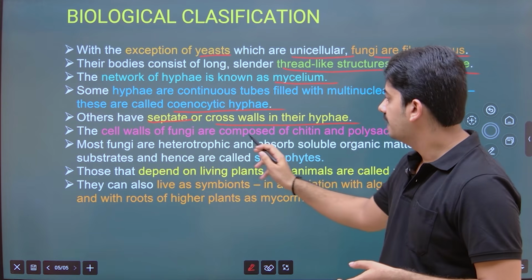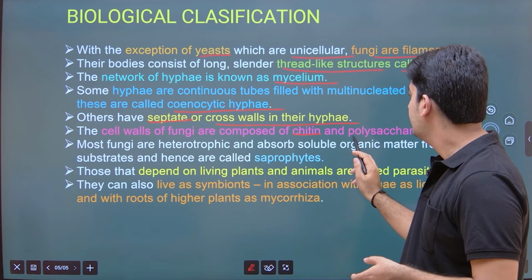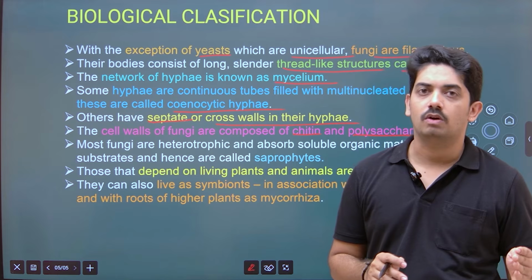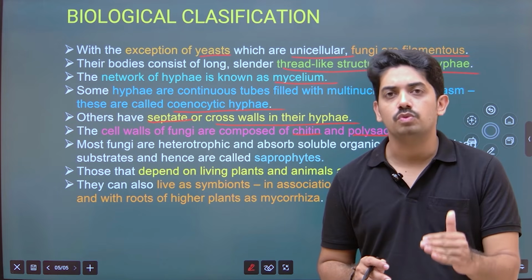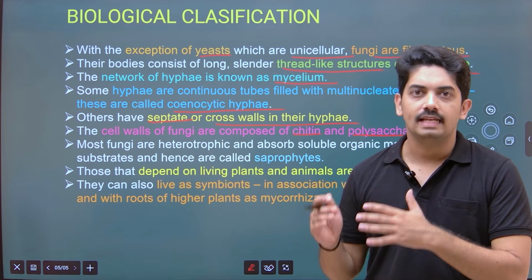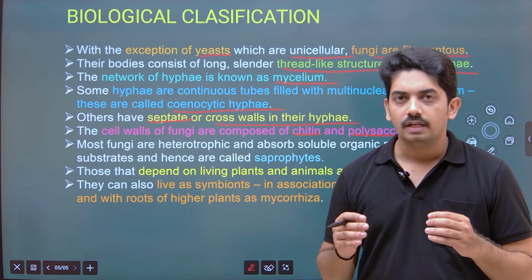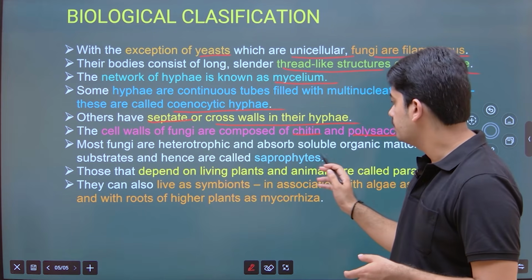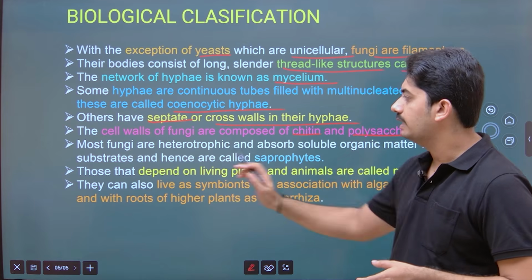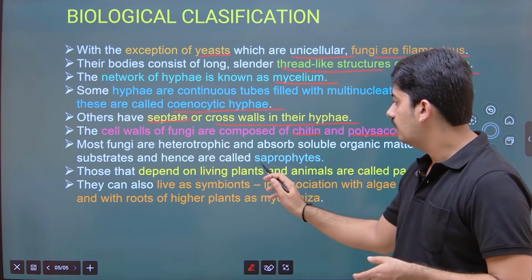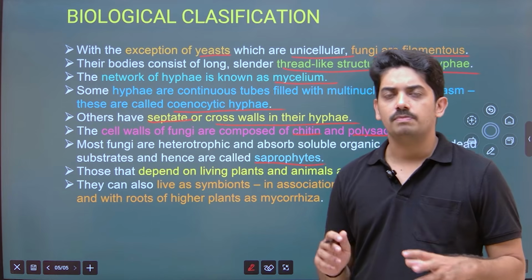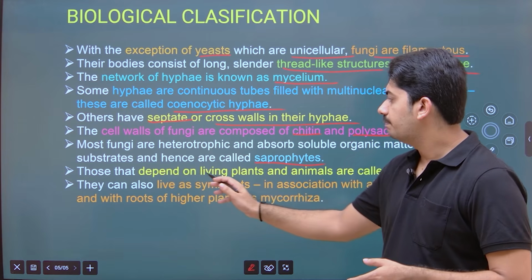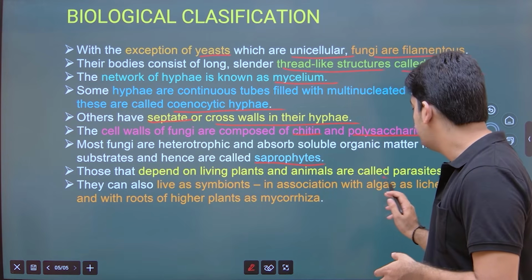The cell walls of the fungi are composed of chitin and polysaccharides. That makes the fungus different from other organisms. One of the criteria used for classification of fungus is cell wall composition. It is made up of chitin and polysaccharide. Most fungi are heterotrophic and absorb soluble organic matter from dead substrates and hence are called saprophytes. Here also we observe diverse modes of nutrition. One is the saprophytic mode, and those that depend on living plants and animals are called parasites.